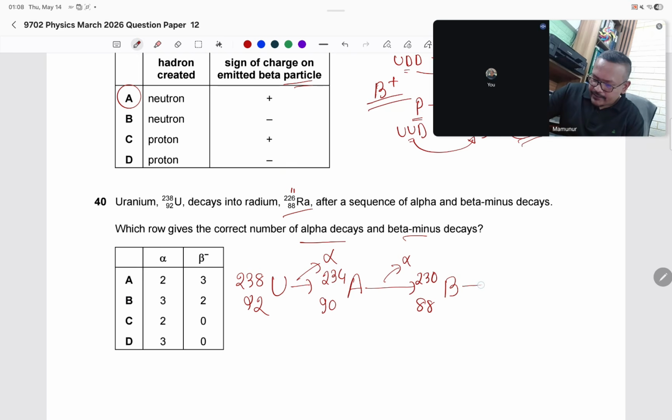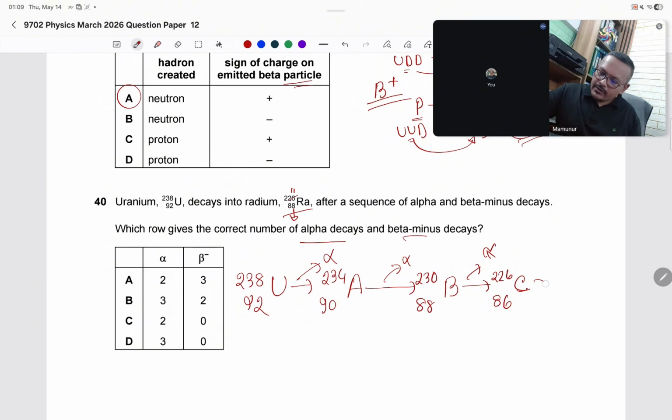Suppose here it's C. Again there is an alpha decay, 86 and 226. So after alpha decay we got 86. Now we need to increase the atomic number.